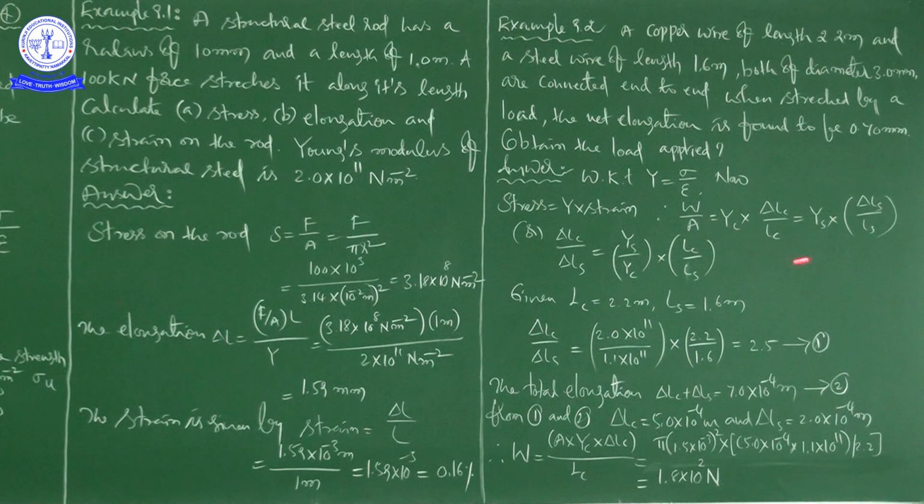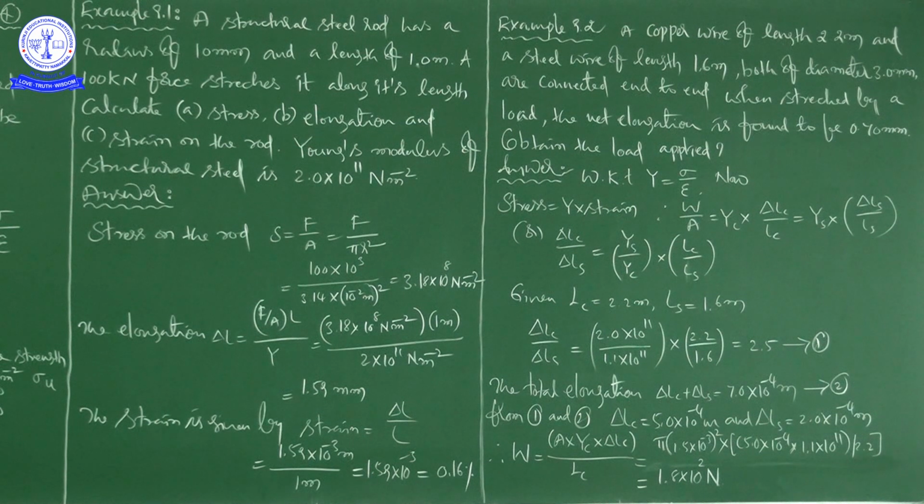From this mathematical treatment, delta LC by delta LS is equal to YS by YC into LC by LS.